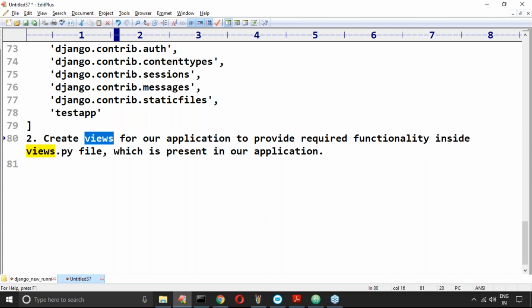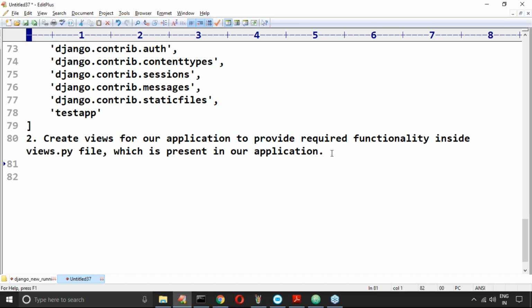Where you have to define the view is inside views.py, because Django always follows the MVT design pattern. What is the V? V means view, which is responsible for providing the required functionality. Clear?